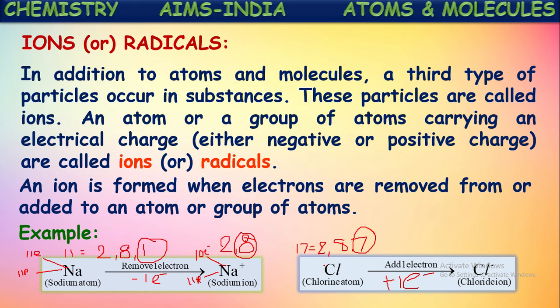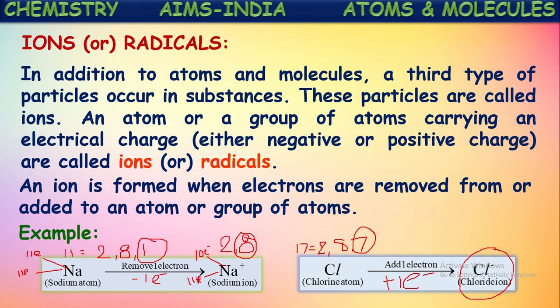Initially there are 17 electrons, 17 protons. But by the gaining of one electron, the number of electrons becomes 18, whereas positive charges are only 17. So 1 unit of extra negative charge is there, that is represented with the minus symbol in its superscript at the right side. So this Cl minus ion is called chloride ion or chlorine ion.